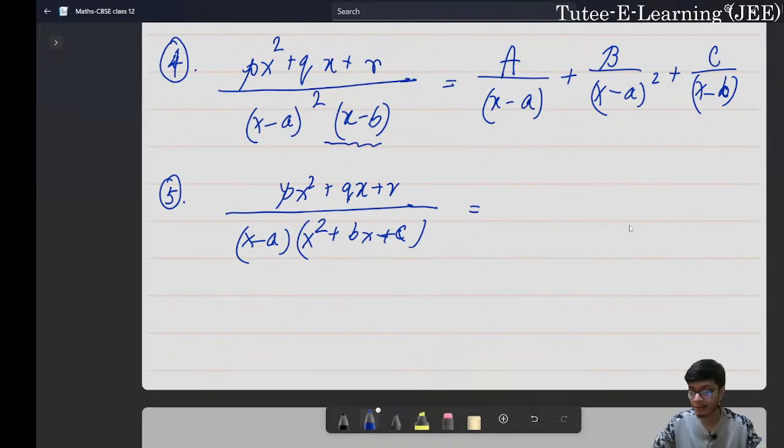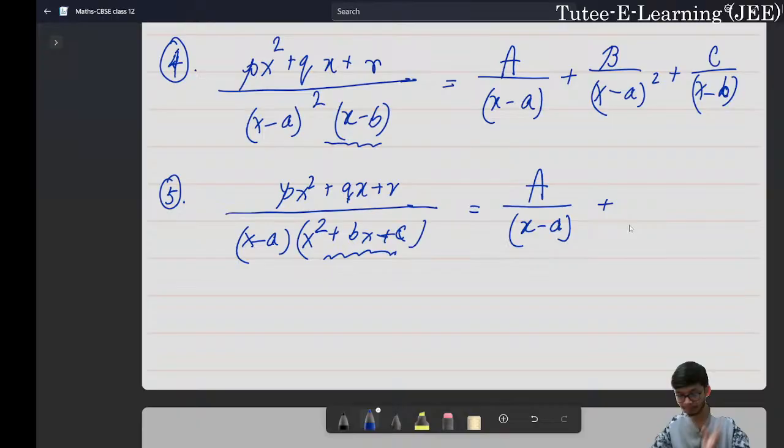In this case, the partial fraction would look like A upon (x - a), because x - a is a linear factor, and since this is a quadratic factor that you cannot factorize into two linear functions, the partial fraction would be capital Bx + C divided by (x square + bx + c).